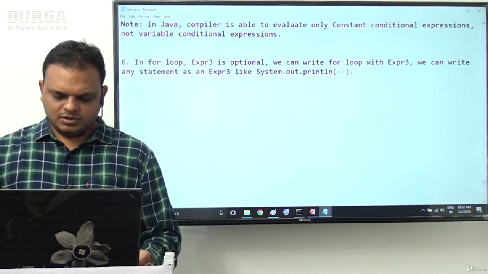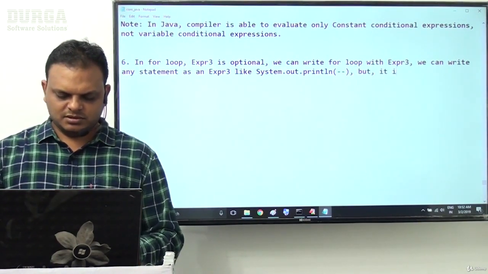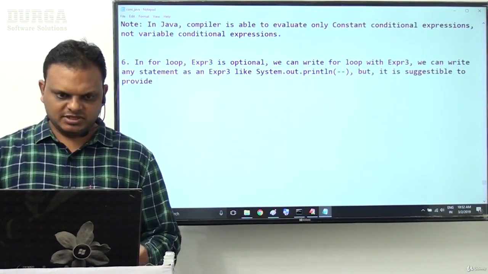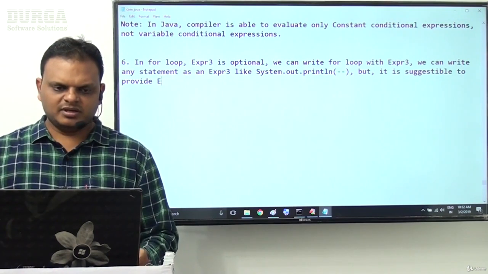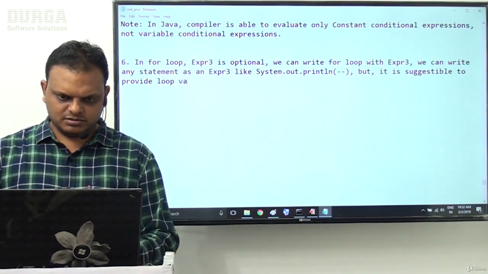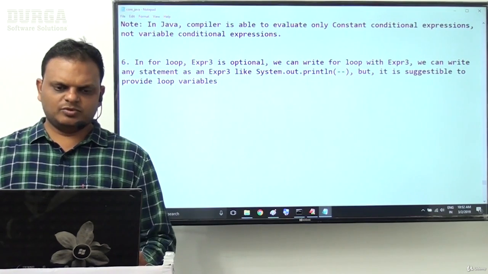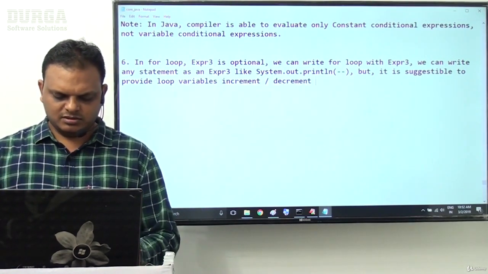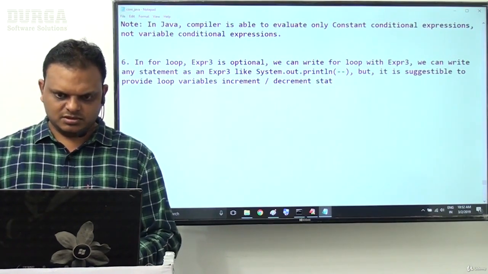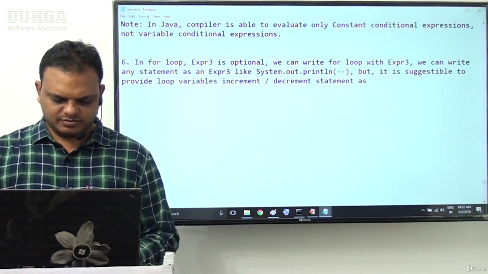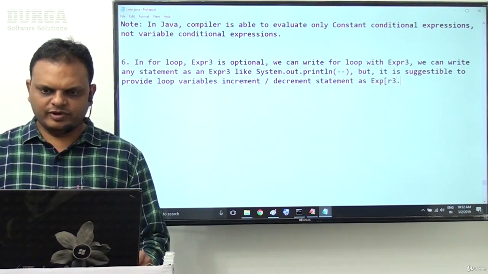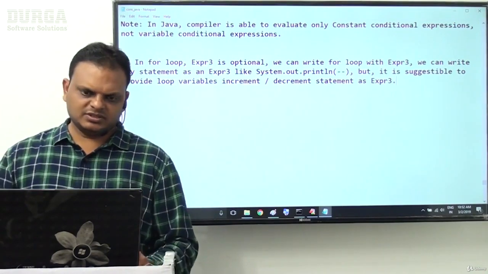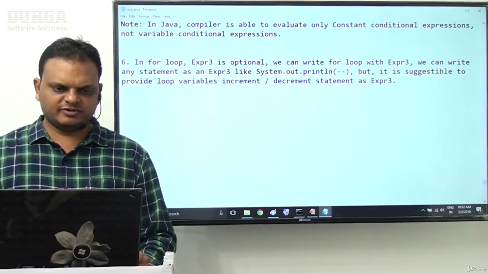But it is suggestible to provide loop variable increment or decrement statements as expression 3. Loop variable incrementation and decrementation kind of statements as expression 3. This is what exactly the session provided.